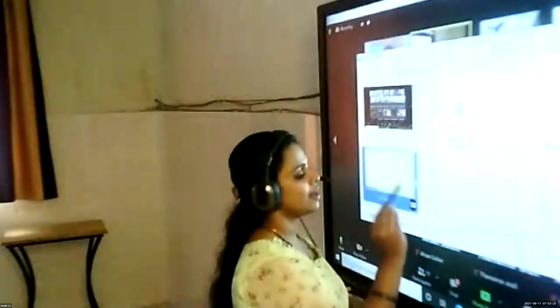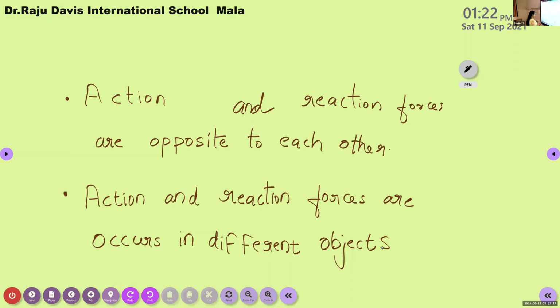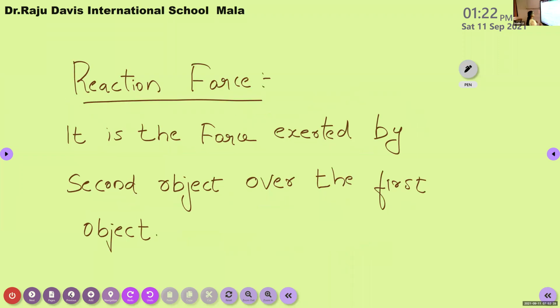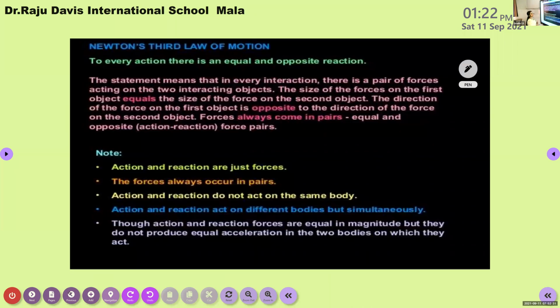So now we can state Newton's third law of motion. Based on this concept of action and reaction forces, Newton formulated the third law: to every action there is an equal and opposite reaction.